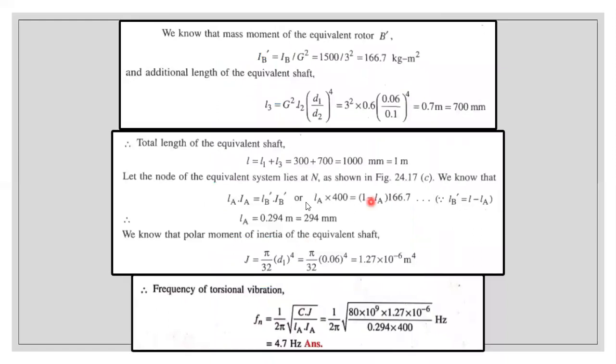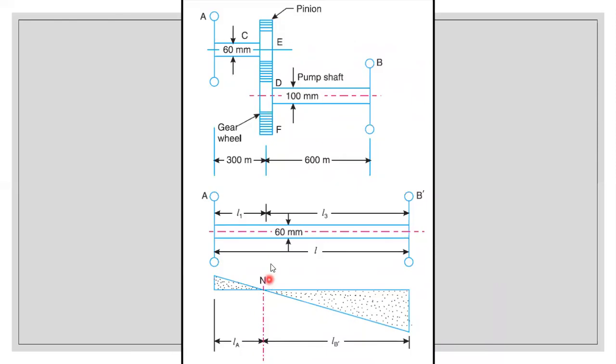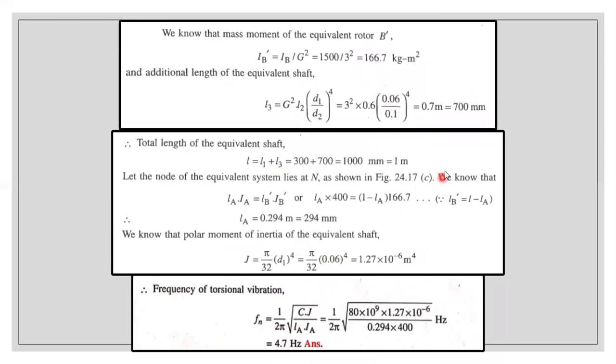So just substitute L minus LA instead of LB dash, and IB dash we found as 166.7. L is the total length, which we determined as 1 meter. So instead of L, they have substituted 1. In this entire equation only LA is unknown, so determine the LA value. LA is equal to 0.294 meter, which on conversion means 294 mm.